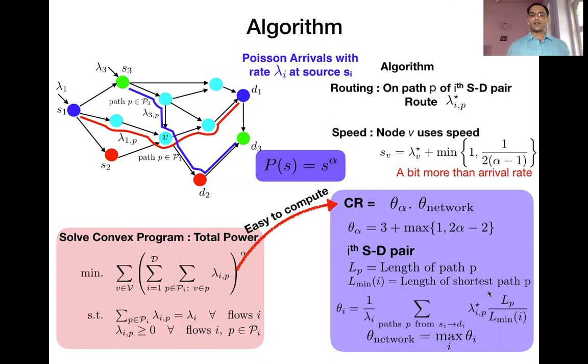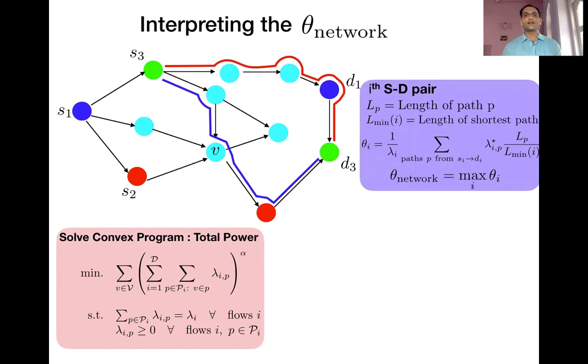And as long as you know the length of these paths, so once you specify the network and solve this convex program, you can exactly write down what the competitive ratio is going to be. So let's try to interpret the quantity theta network.